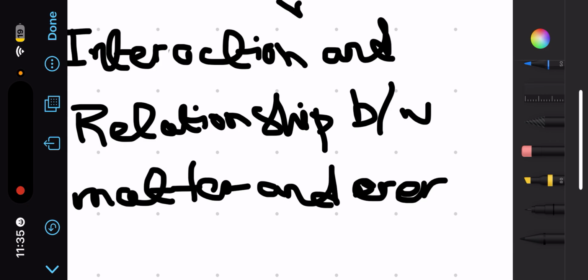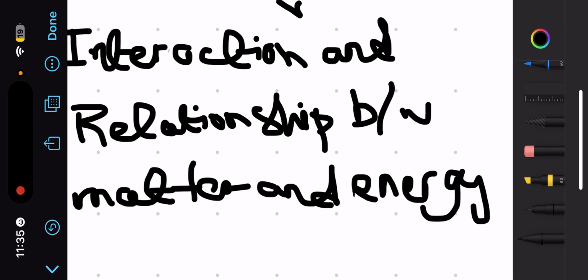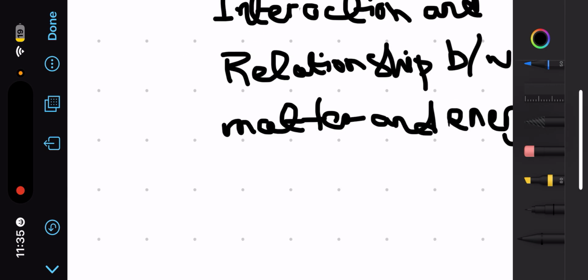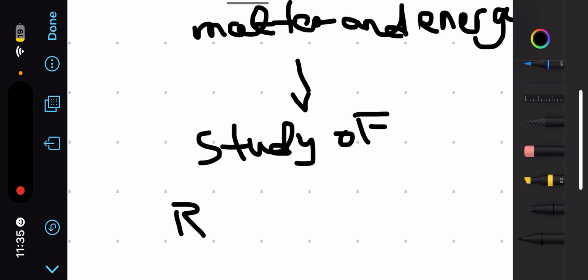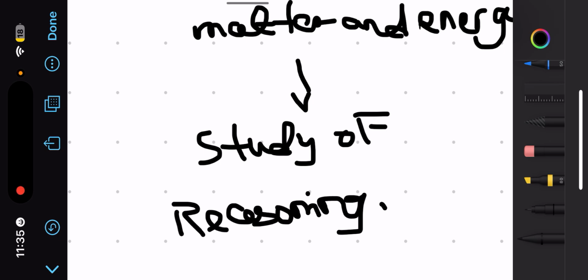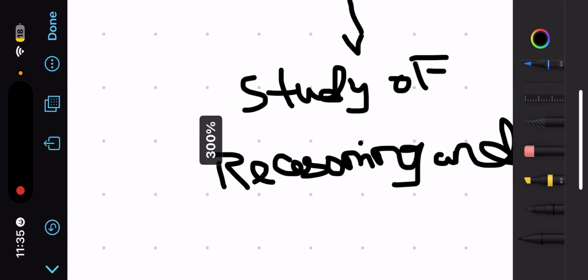You can write this in your paper, but you can also say that it is the study of reasoning and principle. I'm also writing here: study of reasoning and principle.